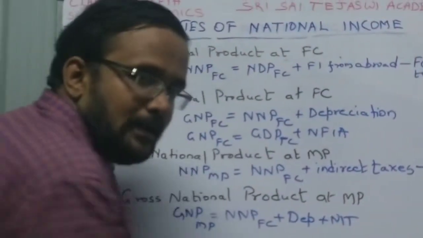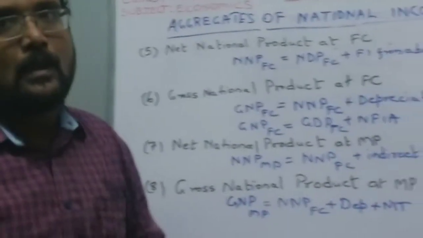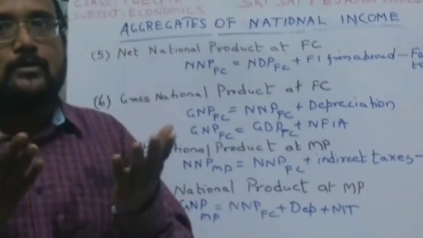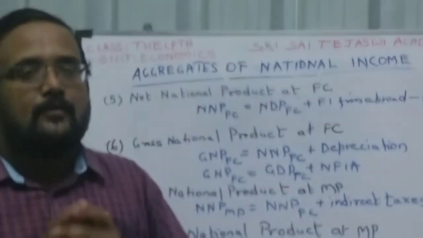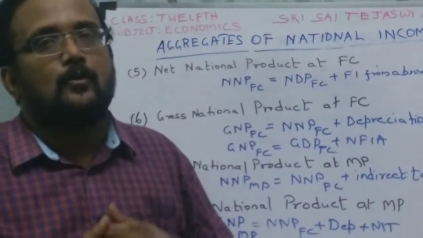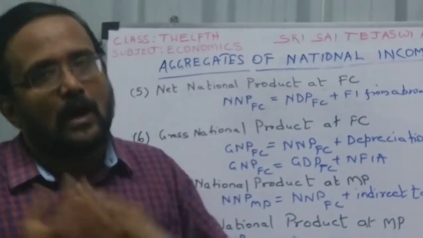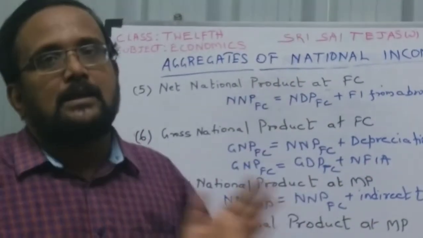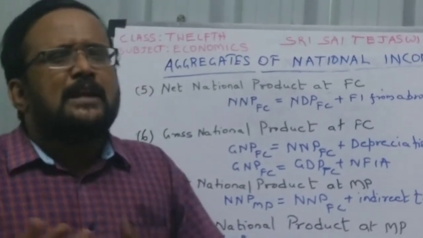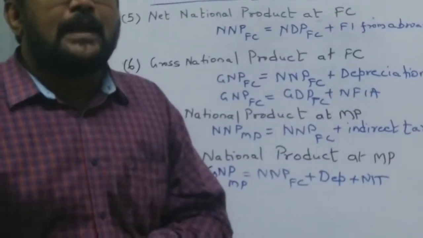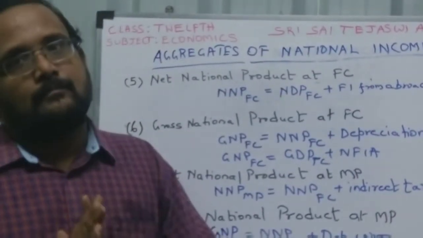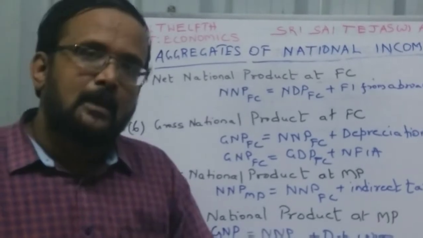Also, now we have seen a lot about GDP. We have seen theoretically the flow of national income, methods to calculate national income, what is GDP, so many aggregates of national income. GDP, we have seen so much theoretically. But what is it practically?